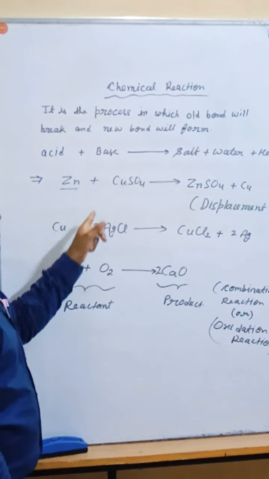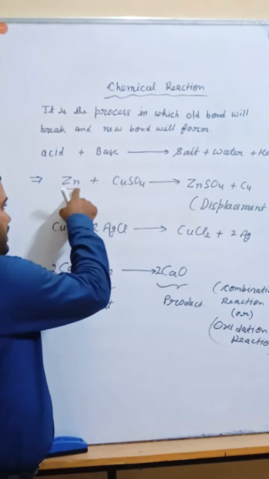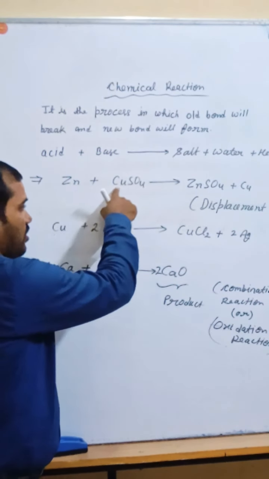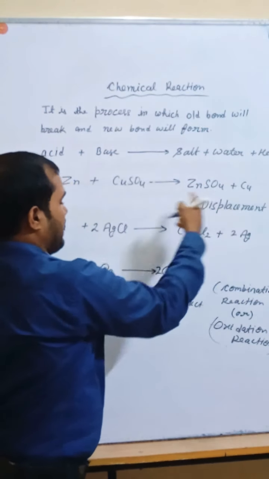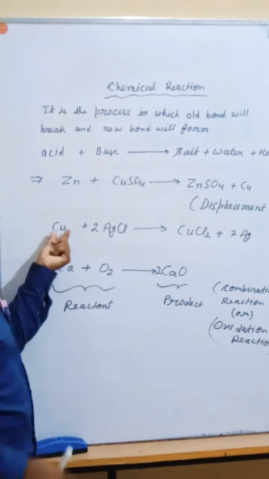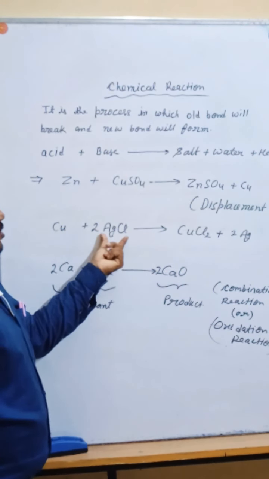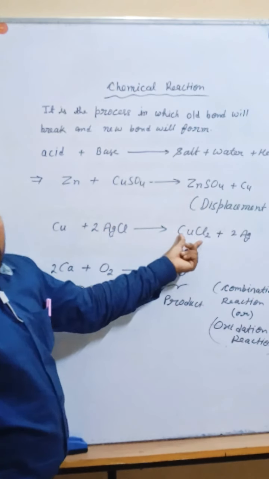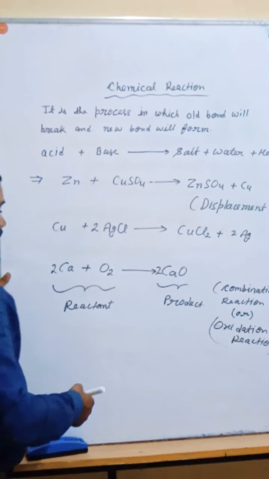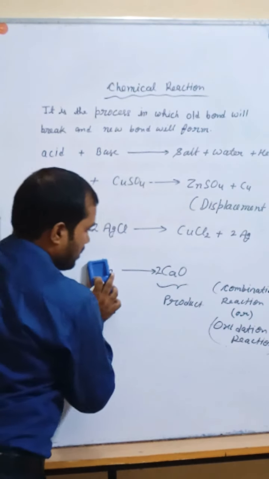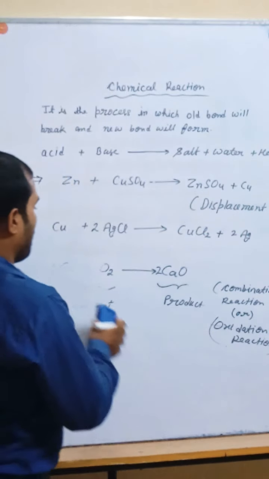These both are examples of the displacement reaction, because this zinc, which is more reactive, replaced the copper from its salt solution. So here this is a displacement reaction. Similarly here also copper is more reactive, which replaced the silver from the silver chloride solution to form the product. Okay. Now see, you have seen here the combination reaction and the displacement reaction.